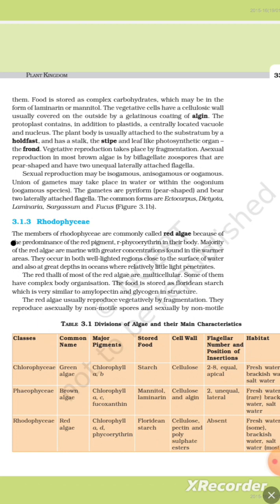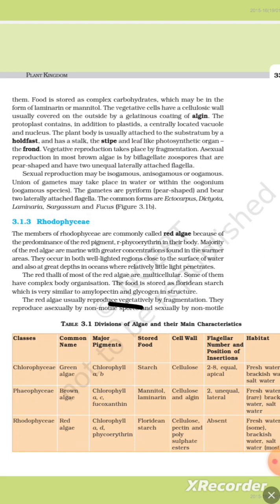3.1.3 Rhodophyceae. The members of Rhodophyceae are commonly known as red algae because of the predominance of the red pigment phycoerythrin in their body. The majority of the red algae are marine, with greater concentration found in the warmer areas. They occur both in well-lit regions close to the surface of water and at great depths in the ocean where relatively little light penetrates. The red thalli of most of the red algae are multicellular. Some of them have complex body organization. The food is stored as floridean starch, which is very similar to amylopectin and glycogen in structure.